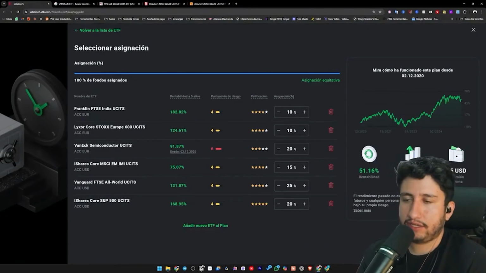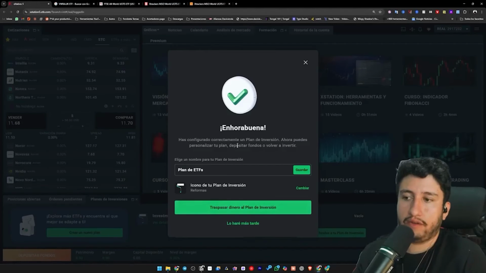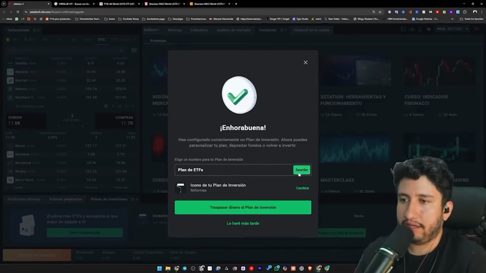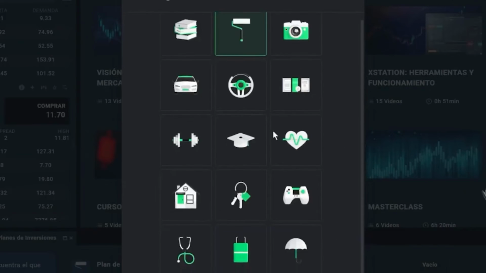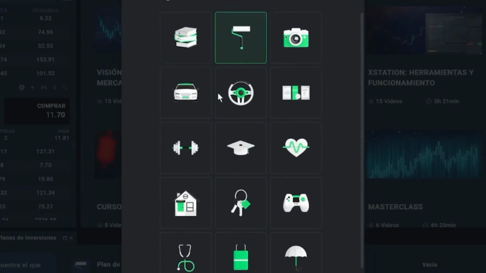We've successfully created the investment plan, and now we have the ETF plan. We will present this plan on a monthly basis to observe its performance, allowing you to see any modifications we implement, whether we maintain it, close it, and subsequently alter it, or if we increase the percentage, the weighting, and so forth. ETF plan, we are going to save the icon here, and if we desire, we can modify it if it's for a particular objective, like purchasing a car, acquiring a house, or whatever else.